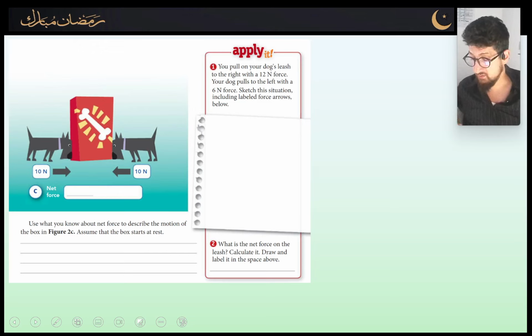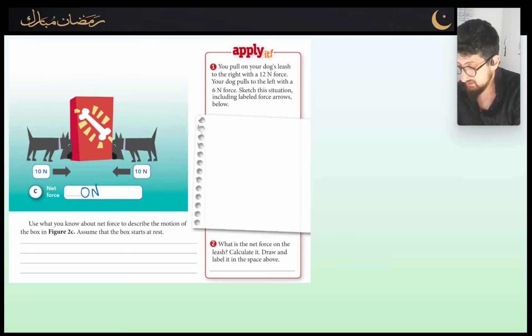So once again, we're dealing with 2 dogs. And the 2 dogs are pushing against the box. Now this time they're pushing with exactly the same force, equal and opposite. So what's going to happen now is the forces are in balance, and the net force is going to be 0 newtons. That's simply the way it's going to be. Why is that? Because they are equal and opposite, so they cancel each other out.